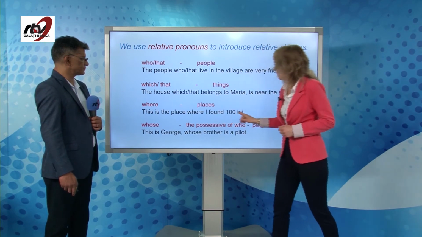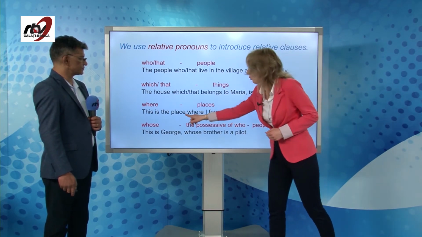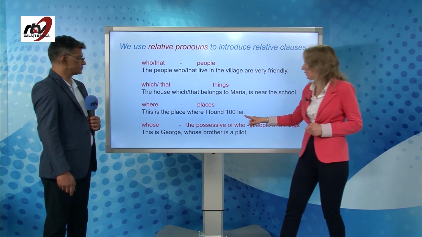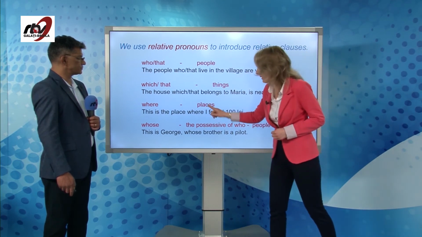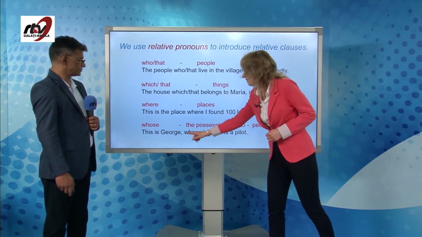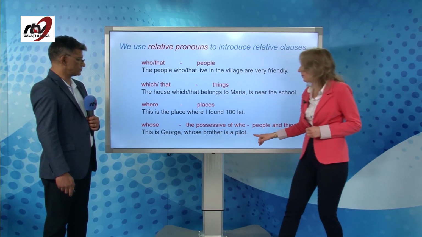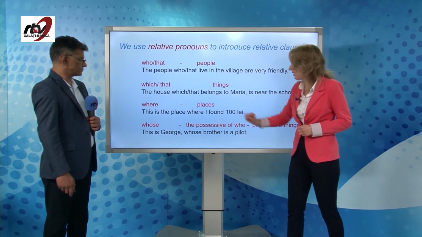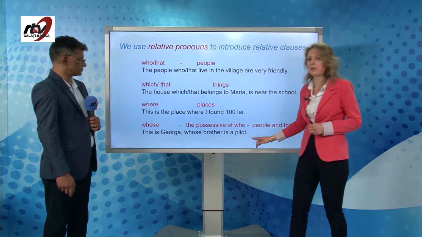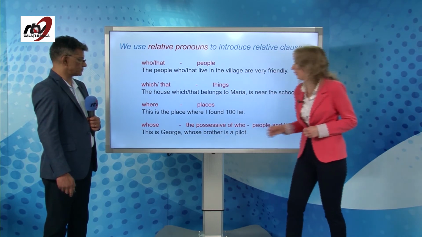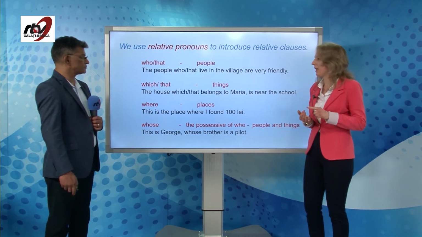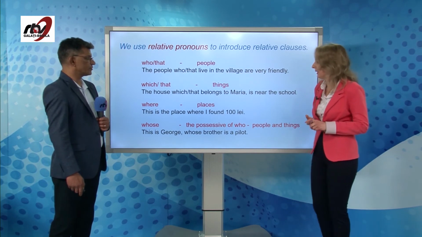This is the place where I found 100 lei. Acesta este locul unde am găsit 100 de lei. Da? Where for places. Whose, this is George, whose brother is a pilot. Acesta este George, a cărui frate este pilot. Deci whose ține locul lui a cărui, al cărui, ale cărui, cum este în limba română, da?